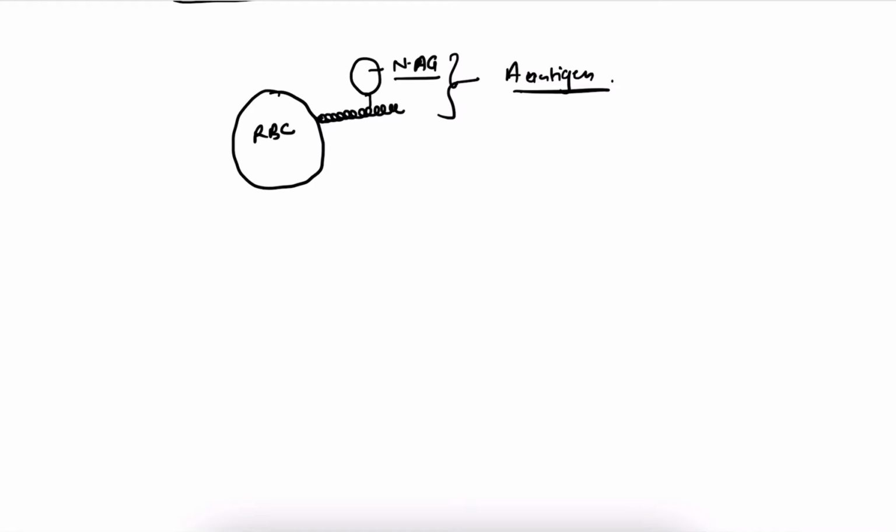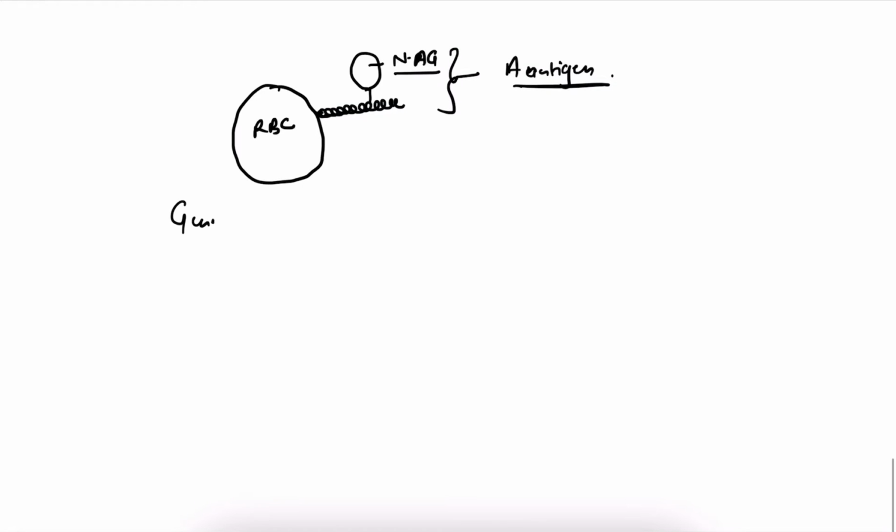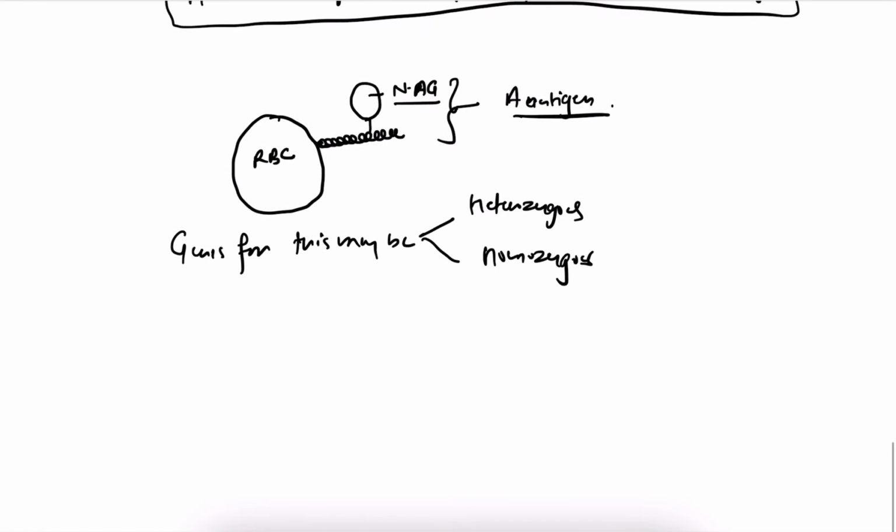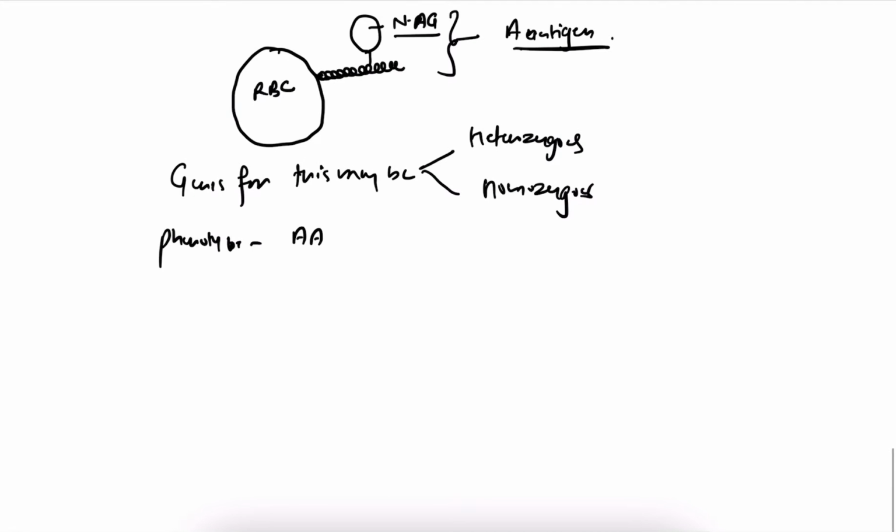Now, the genes for this, we all know there are two types: there can be heterozygous and there can be homozygous. So similarly, in the formation of A antigen, the genes can be heterozygous and the genes can be homozygous. So genotype is AA first, and we can say AO.